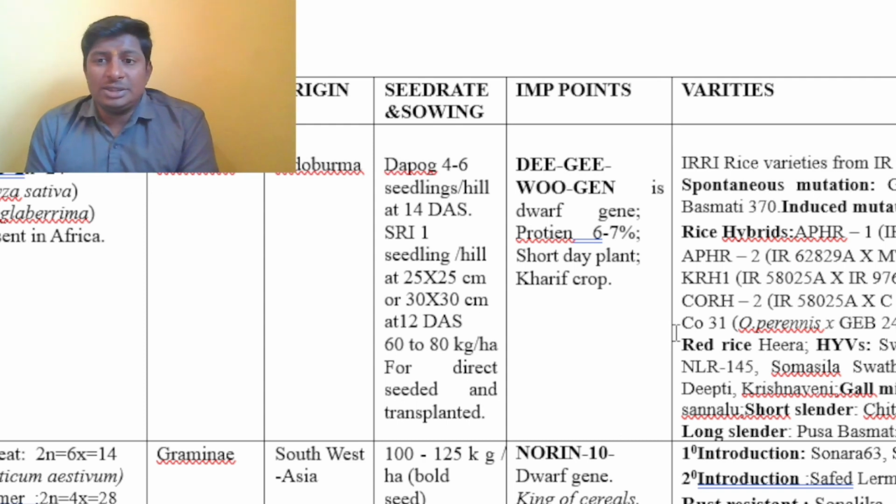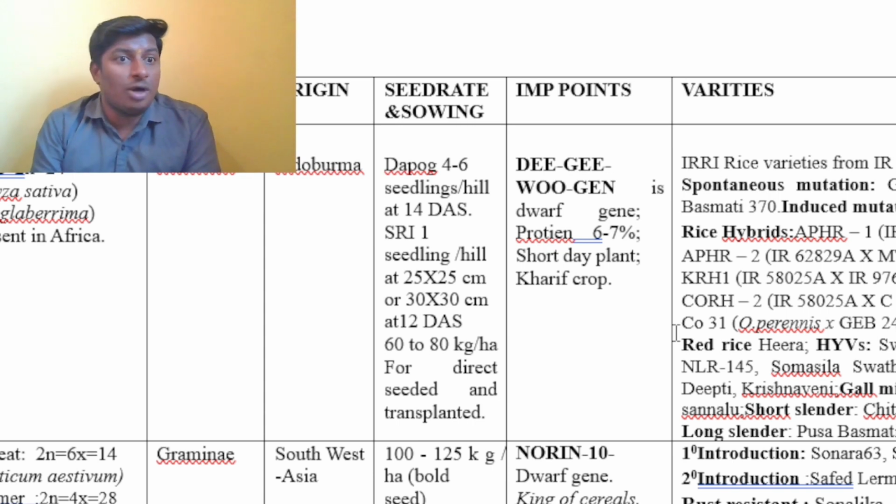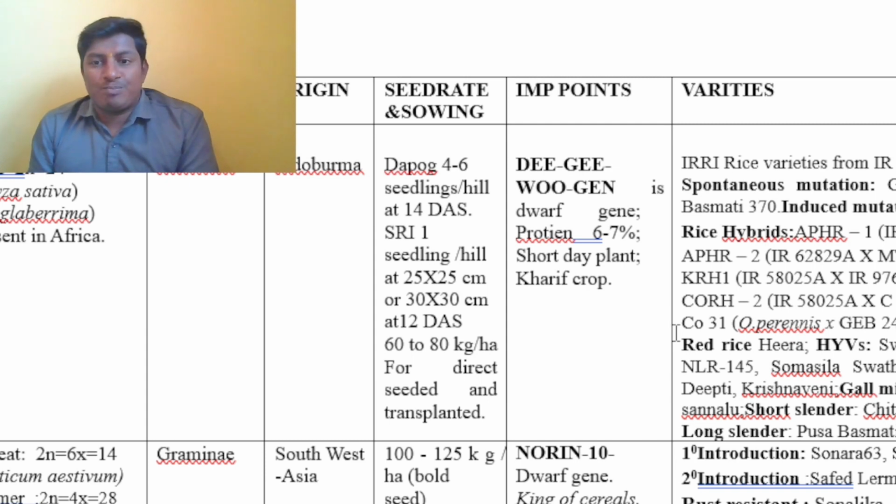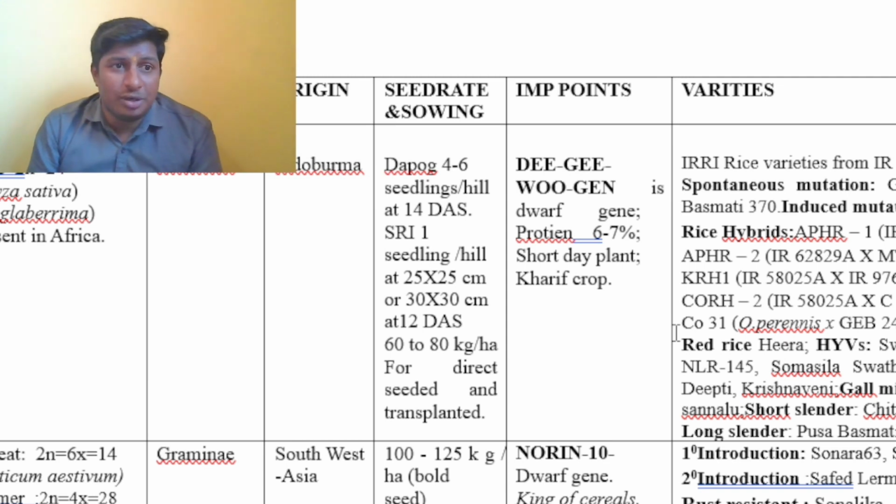Hence, don't get confused with the points I have mentioned here, because some of the varieties may be repeated in two or three other crops. At that time you may get confused about which crop the variety belongs to. The way they will give questions is they will give the variety and all the crops as options. So you don't need to worry, but you should particularly remember that variety. Why? Because mostly the examiner will try to fool you with such questions.